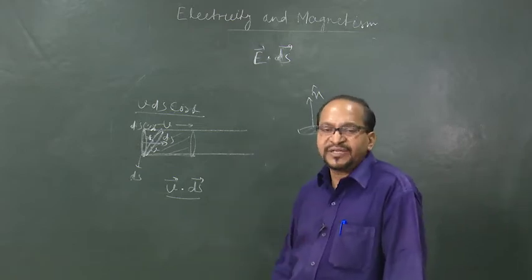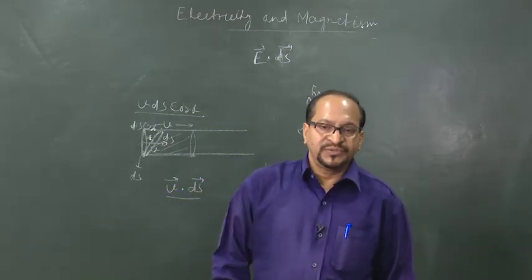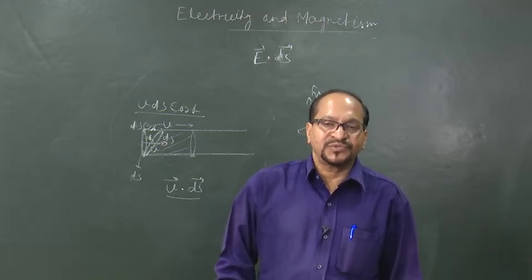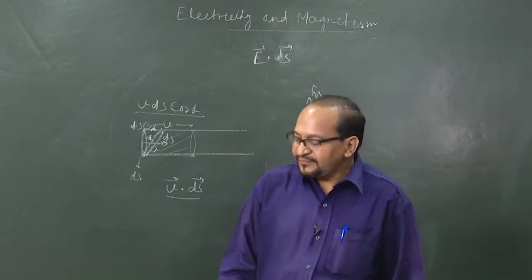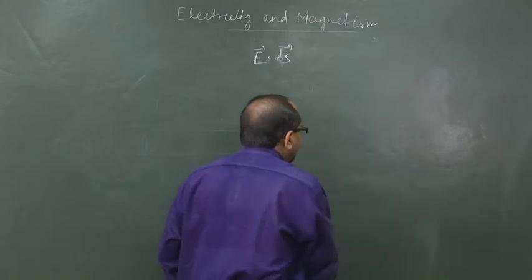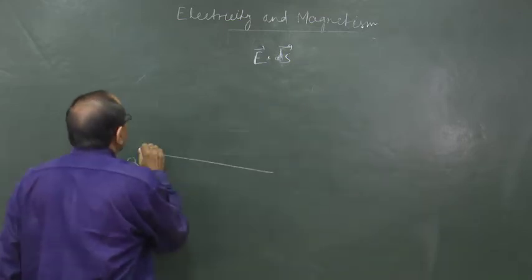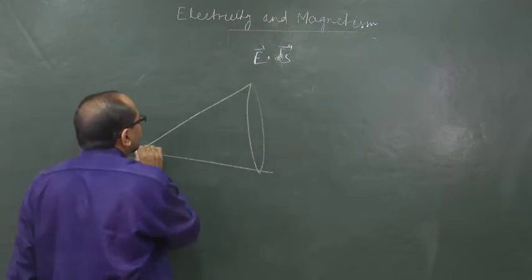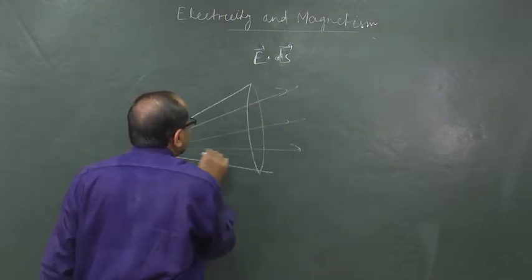Okay. As we can draw an infinite number of lines, we do not say it is equal to the number of lines of force, but it is proportional to the number of lines of force. More number of lines of force means more flux through an area. And this flux due to a point charge through an area is the number of lines of force passing through the area.